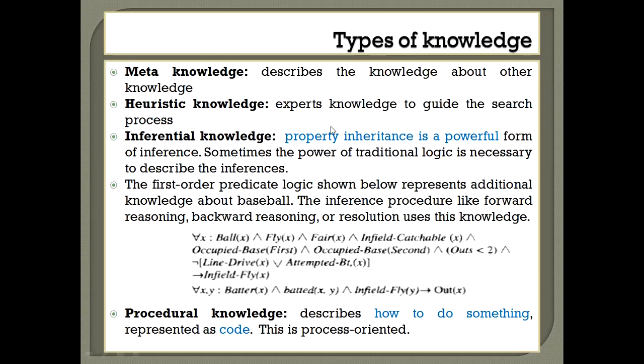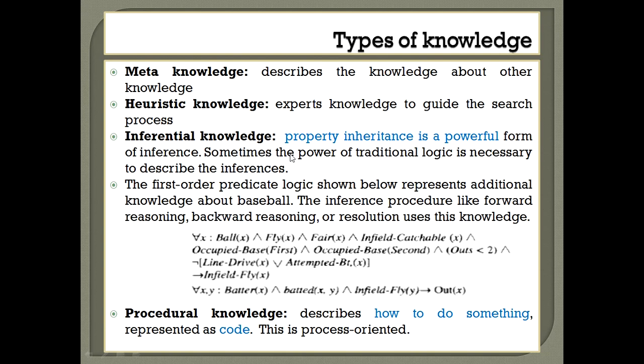And another kind of knowledge is meta knowledge. This describes knowledge about other knowledge. For example, the title of the lecture, description of what has to be taught, right? So all those things describe the knowledge about the particular lecture to be delivered. Similarly, heuristic knowledge, these are experts' knowledge. It can be like cost information to travel from one place to another place. If a person is an expert, he will be able to guide the tourists or the people to travel from one place to another. That kind of knowledge is to be used for the system.